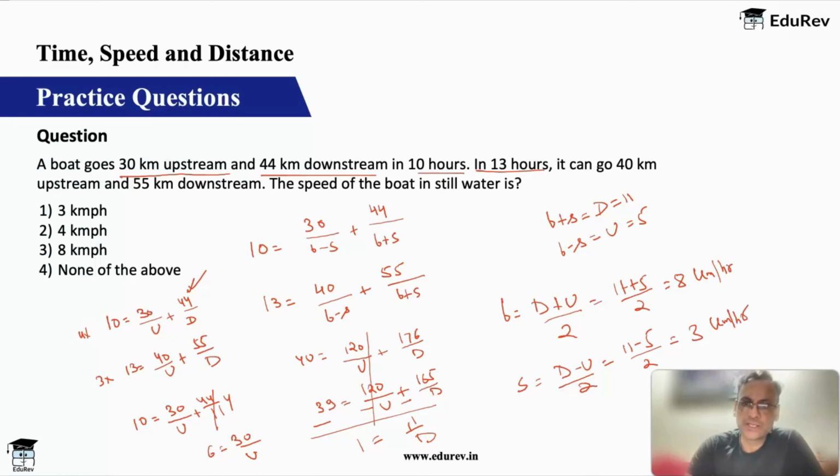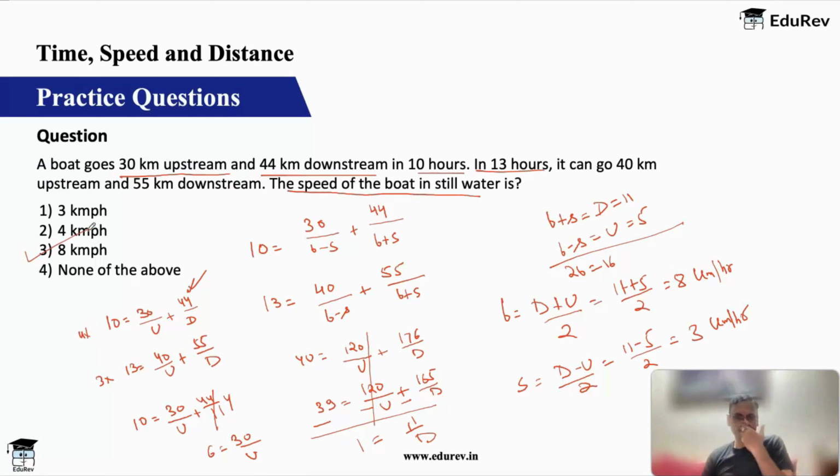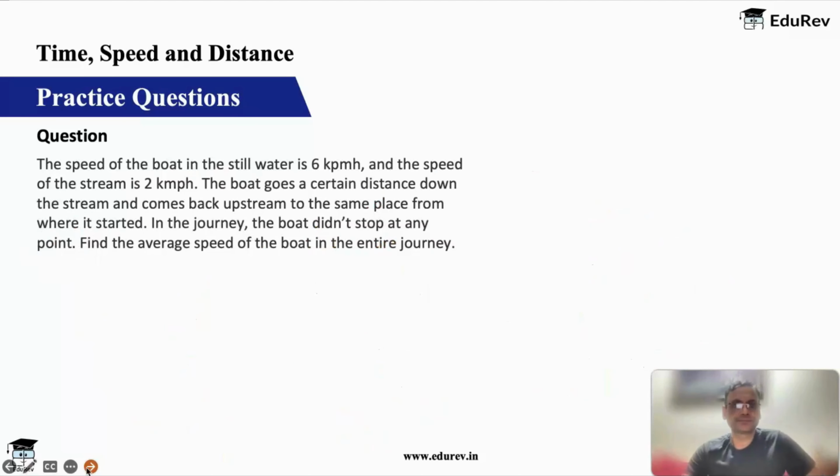Or you can simply add the two equations here. You will get 2b is equal to 16, same thing. So the speed of the boat in still water is 8 kilometers per hour. So you just have to be good and clear with formation of the equation, and if you are good with that, you will not face any problem or any challenge whatsoever. Okay, let's go to the next question.